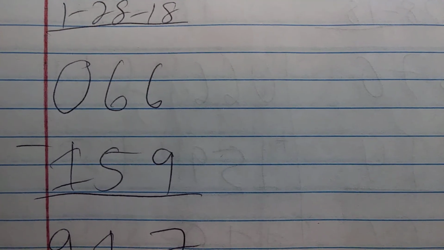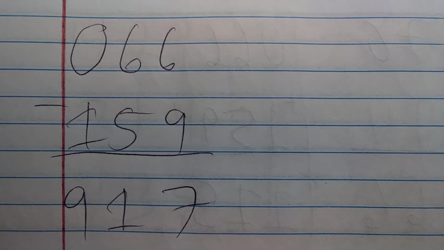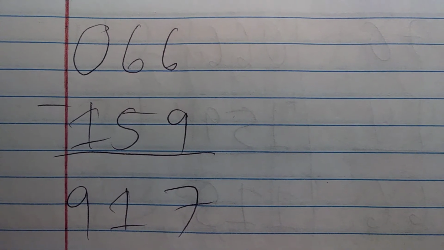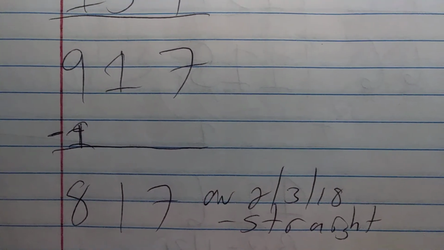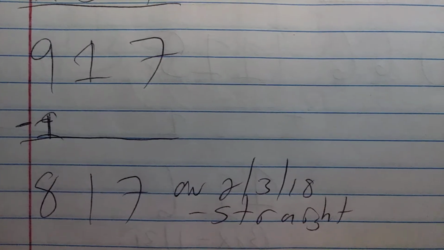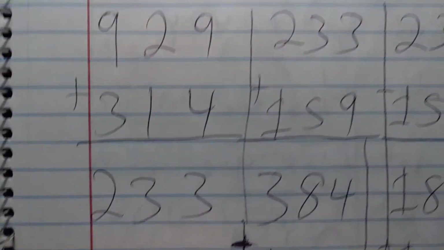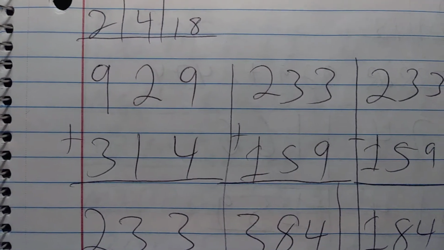On January 28th, you're still going to be taking 066 and then subtract off 159. So 10 minus 1 is 9, 6 minus 5 is 1, and then 16 minus 9 is 7. And then you're going to subtract off 1 from the 9 there, so that's 8, and then bring down the 17, and then that was a straight hit on February 3rd.